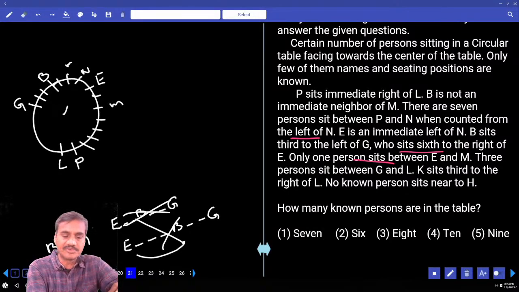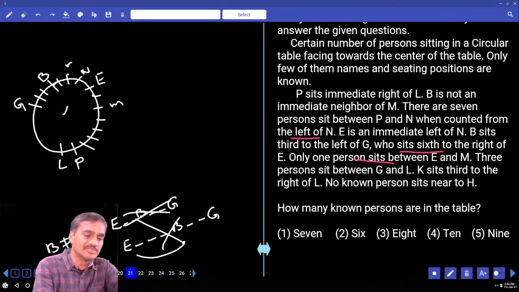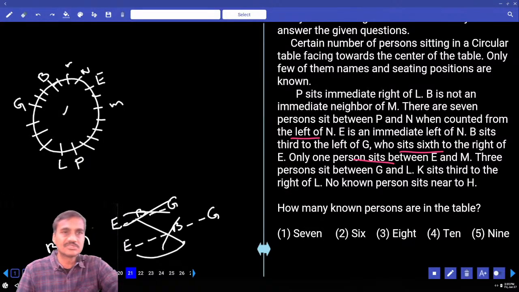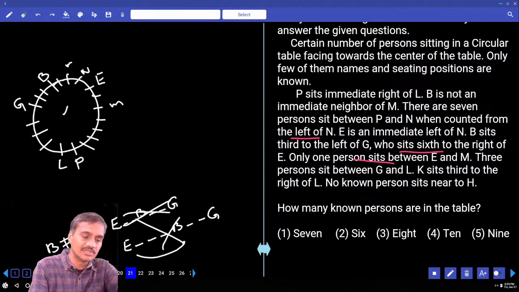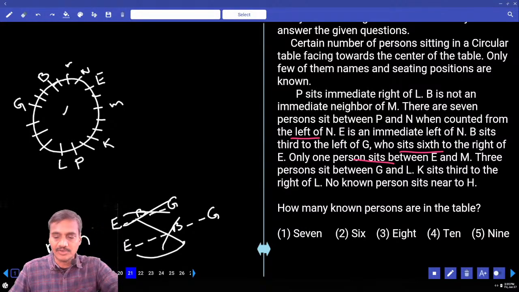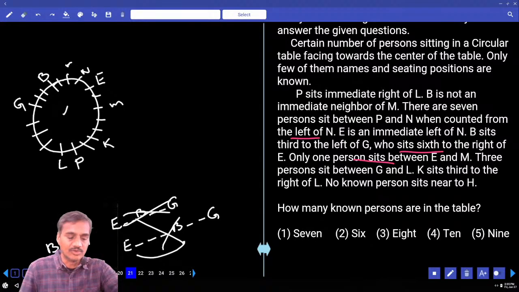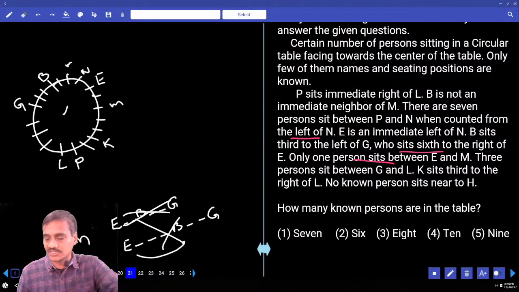Next, 3 persons between G and L. In between G and L there must be exactly 3 persons. Then K sits 3rd to the right of L. 1, 2, 3. K must be at this place. And no one sits nearer to H. And no one is sitting nearer to H. Now tell me where can this M be? Can we fix M or not?